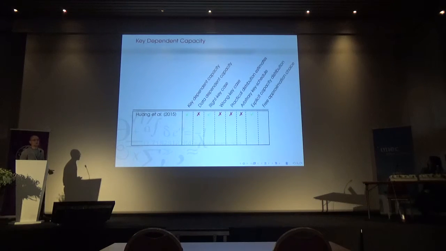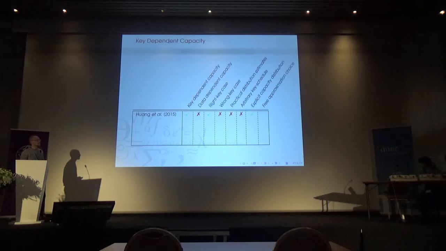What they didn't cover in this work was what I call data dependencies. So what happens if you don't have access to the full code book and you have to undersample? What does that distribution look like? They also didn't cover the wrong key case, which makes it difficult to compare right and wrong key guesses.